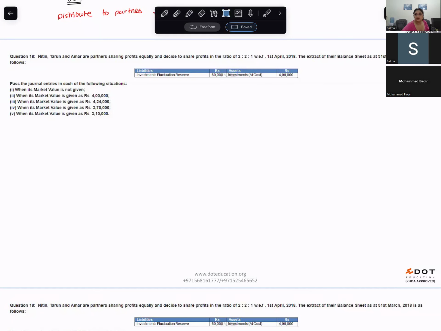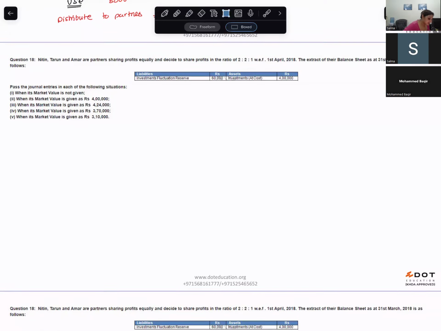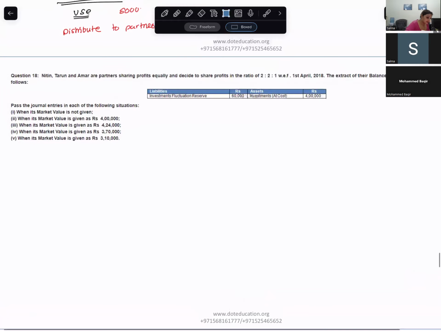Okay, let's do this part. Question number 18. There are some cases that are given to us. Nitin, Tarun, and Amar share profits and losses in the ratio of 2 is to 2 is to 1.